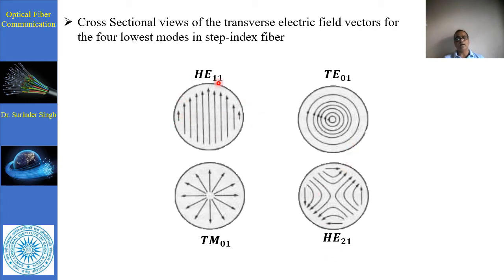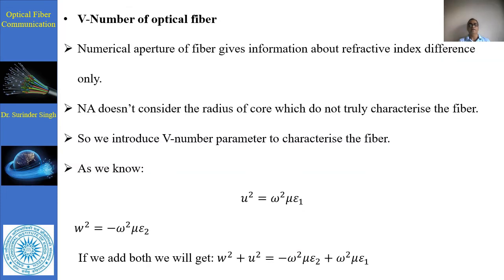And for HE21 there are four maxima, one maxima here, one maxima here, one maxima here, one here. So this is the HE21 representation. So for the lowest modes in the step index fiber we can represent very easily, hybrid modes HE11 and HE21, with the maxima very clear from this pointer.